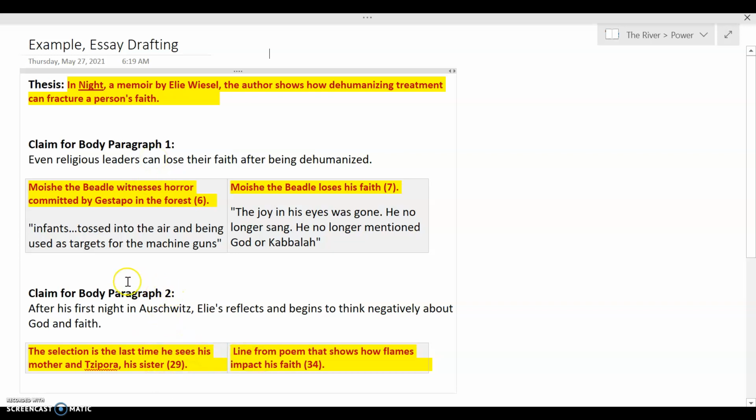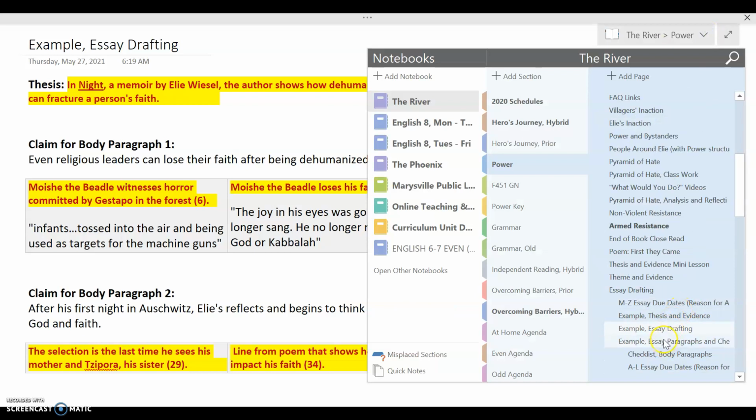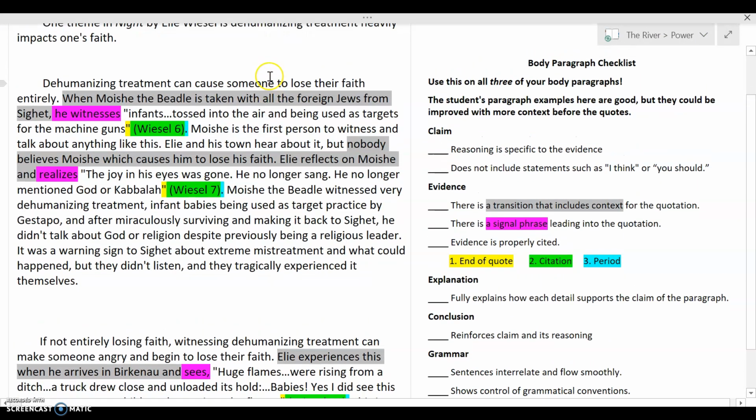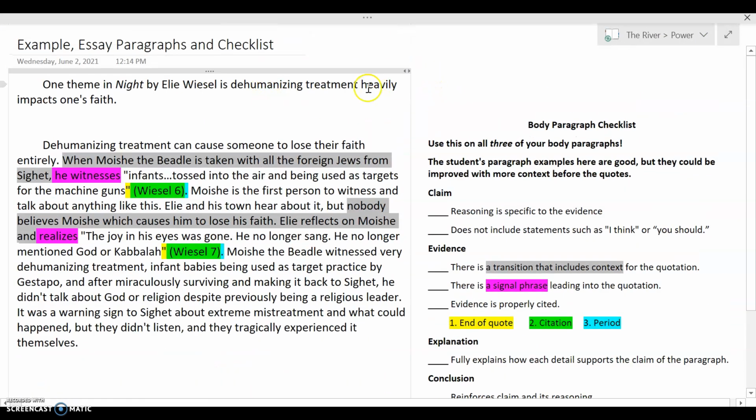Same thing here. I only have 2 body paragraphs shown here because I don't want to give people all of the work, but you will end up having 3 body paragraphs. Once you've done this and you're actually ready to start writing these paragraphs, putting them together with transitions to your evidence, with that additional explanation, all those things you know about in I-Seq, here's an example of what that would look like. I took this from a student who's a little bit ahead.